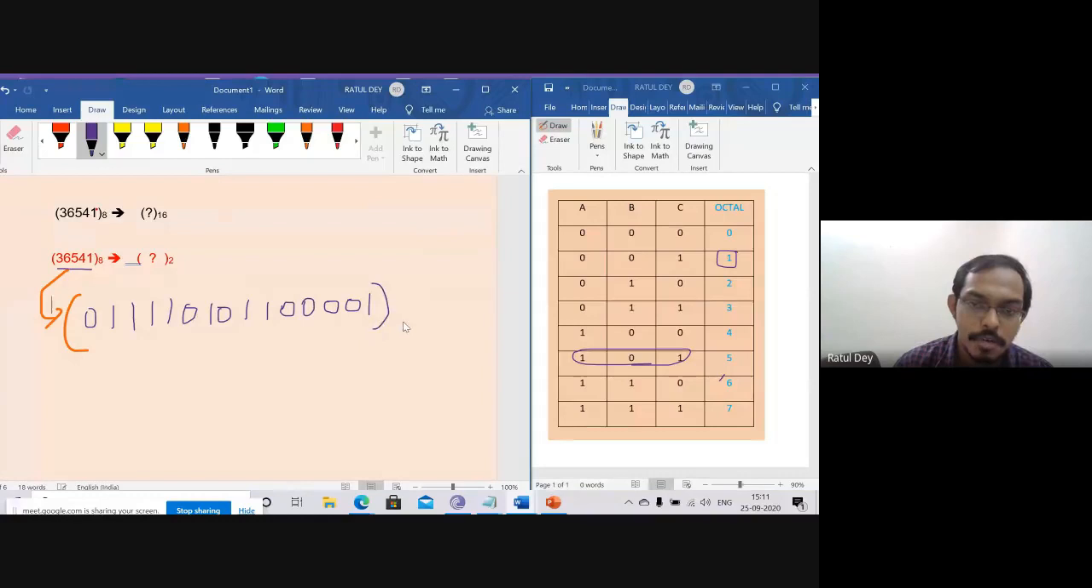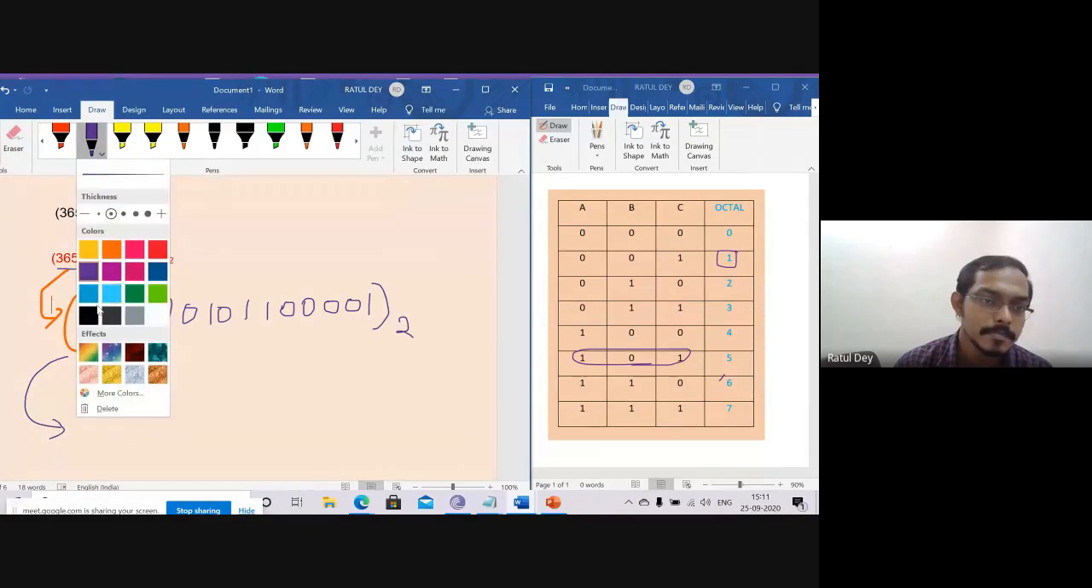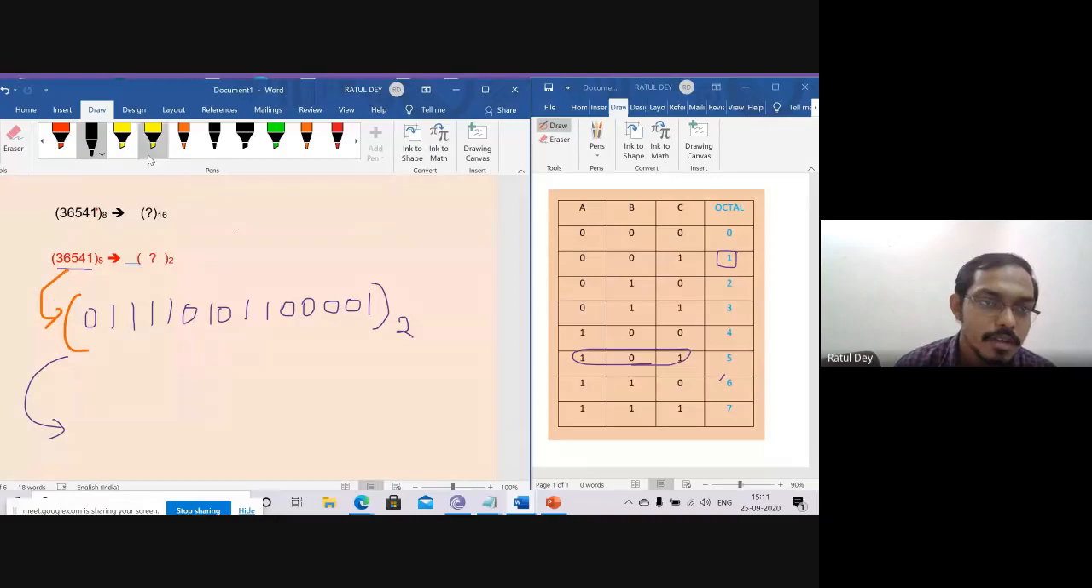So I hope you are clear that this is a binary number. How can we convert octal to binary? Now if someone asks you octal to hexadecimal, how can we do that? You can go for octal to binary, then binary to hexadecimal. So can anyone say what is the hexadecimal value of this one? How can we go for that?